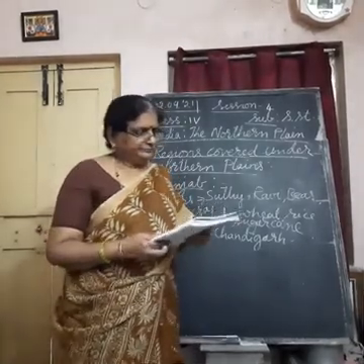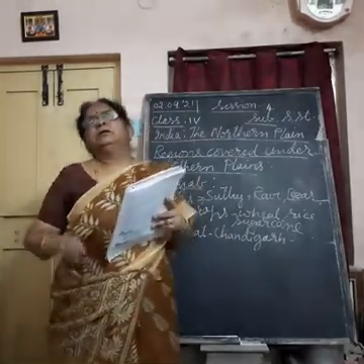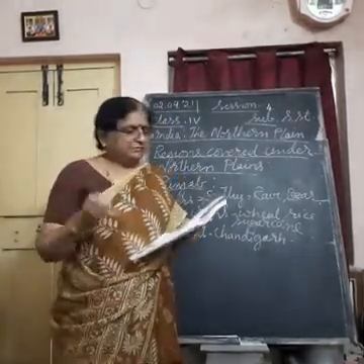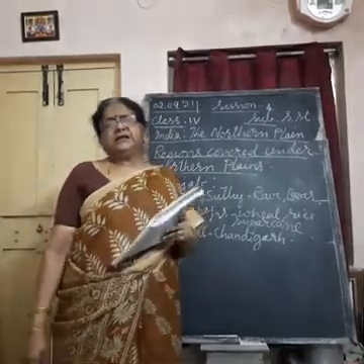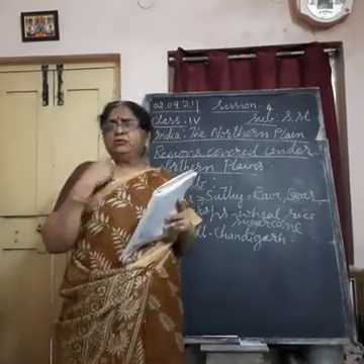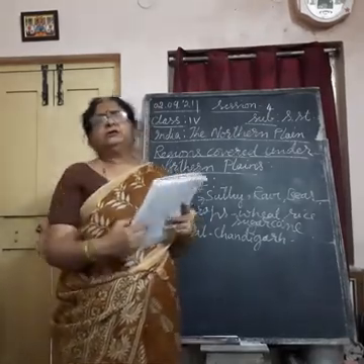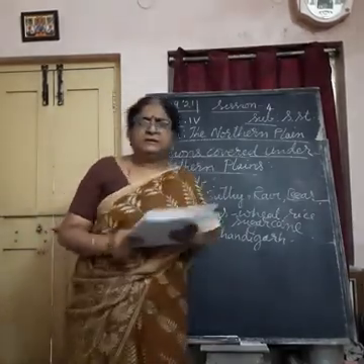Sikh religion is followed here mostly, and their holy place, Golden Temple, is located in Amritsar. Then the festivals they celebrate are Guru Parv, Baisakhi, Holi, Diwali. Mainly Guru Parv, on the Purnima in Kartika Masam.